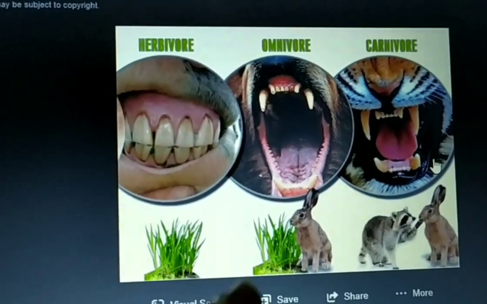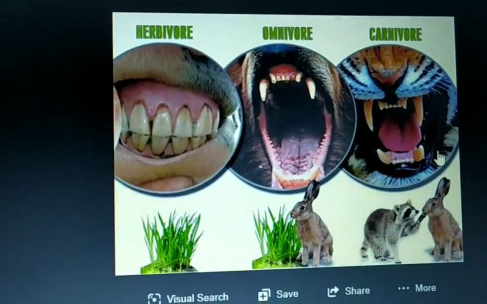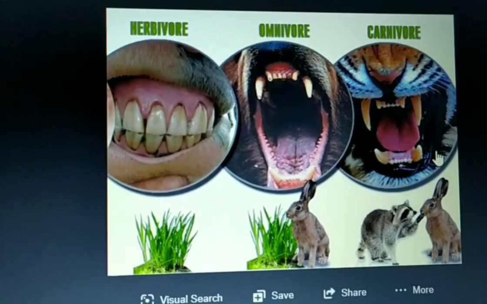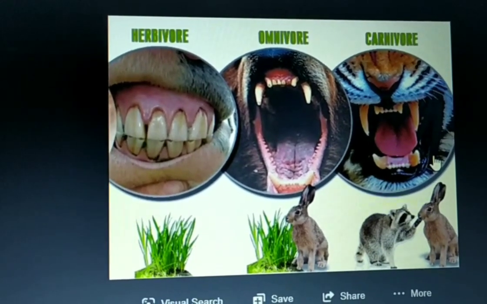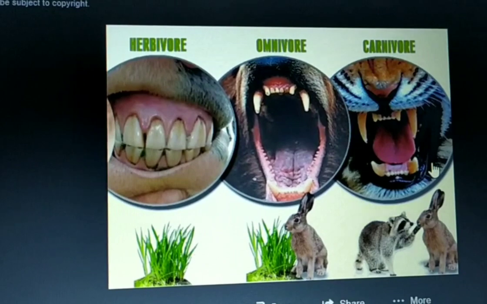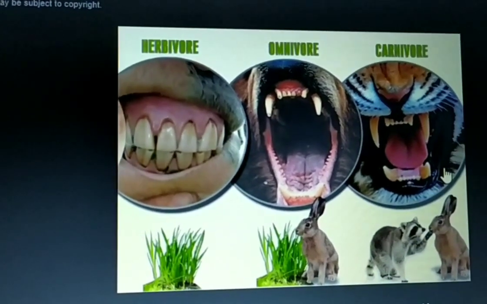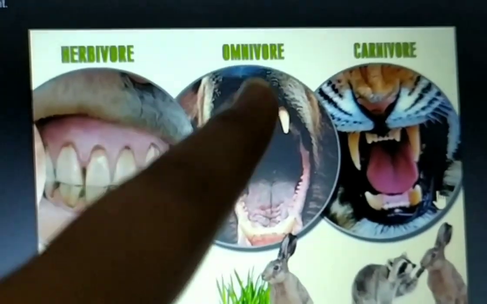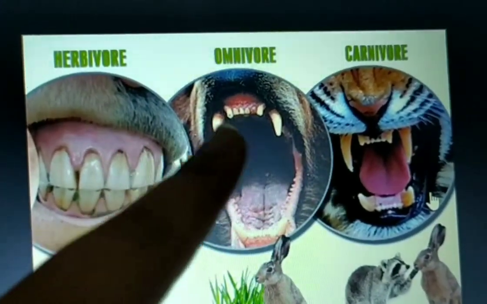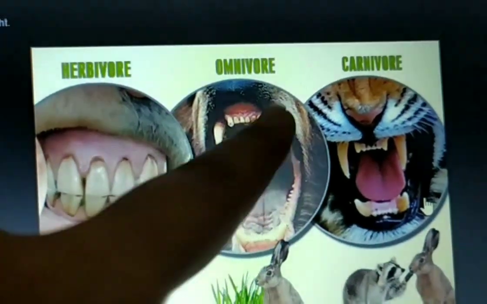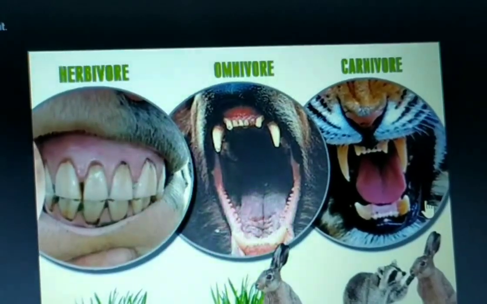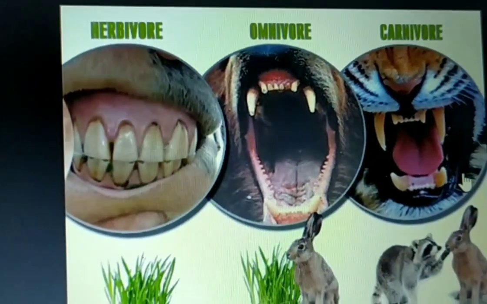Now, the last one is omnivores. Since they eat both plants and animals, they have a combination of tearing, biting and grinding teeth. As you can see, these are pointed and curved teeth and the middle teeth are flat ones. Is it clear?